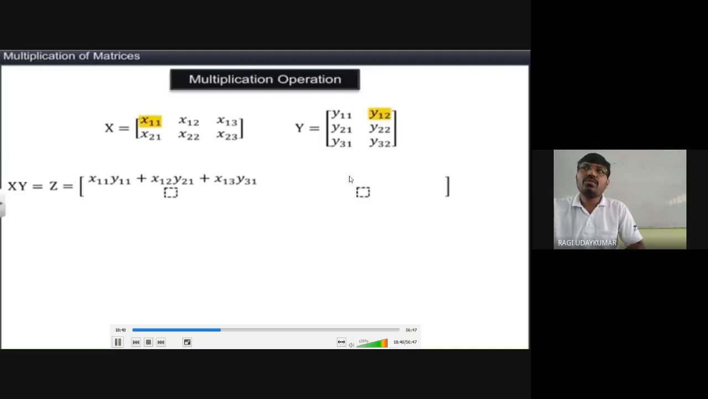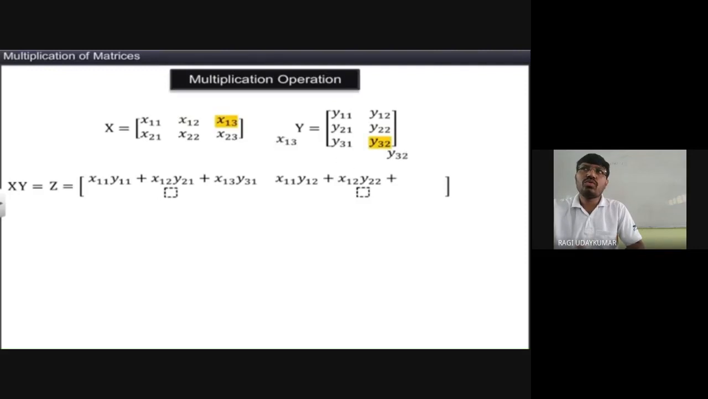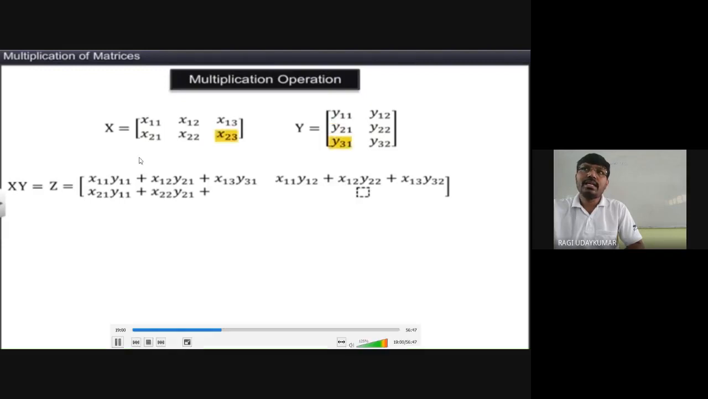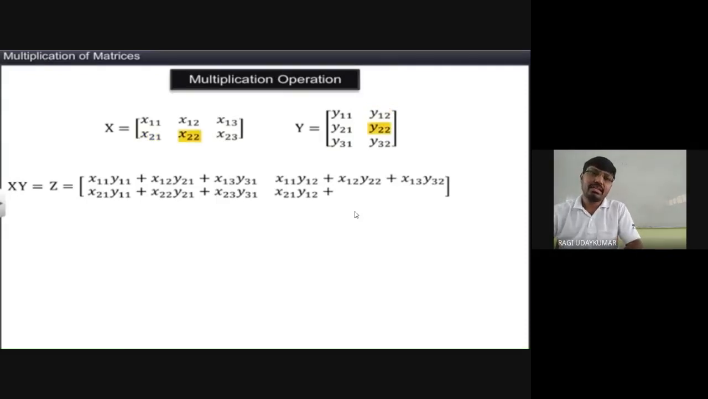Now, for the place that was blank here, what is that place? First row, second column. So the first matrix's first row multiplied with the second matrix's second column, corresponding elements multiplied: x11 with y12, x12 with y22, x13 with y32. Like that, if you take the second row, see here, it is this fast. If you get practice, then these multiplications are an easy task. Okay? Understood?